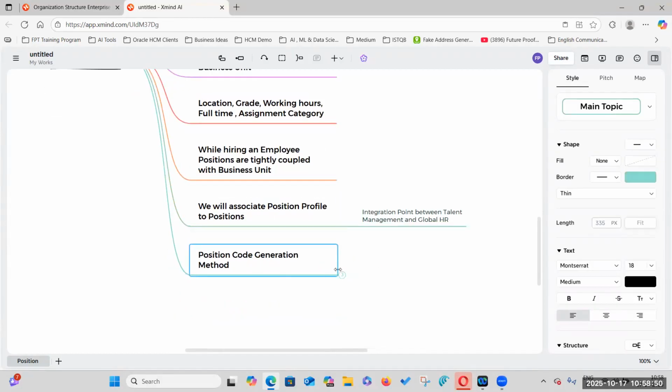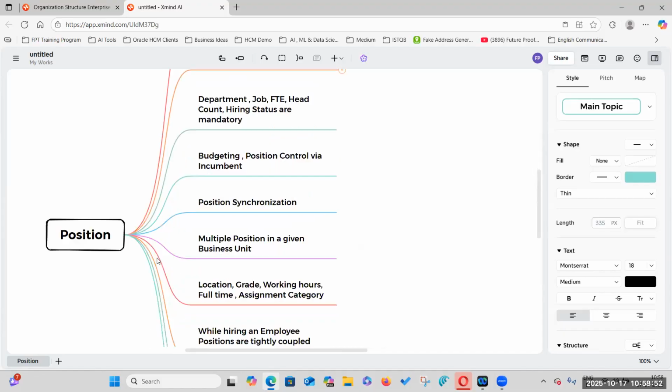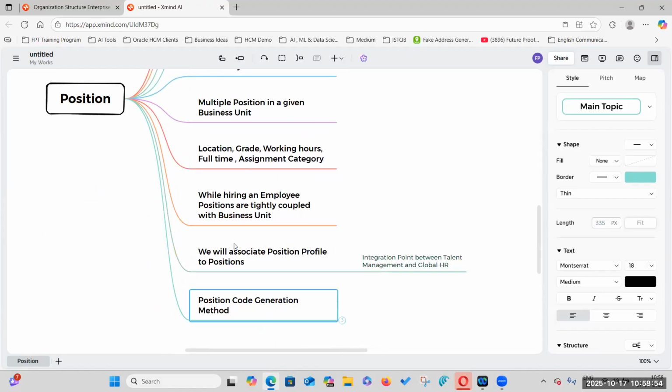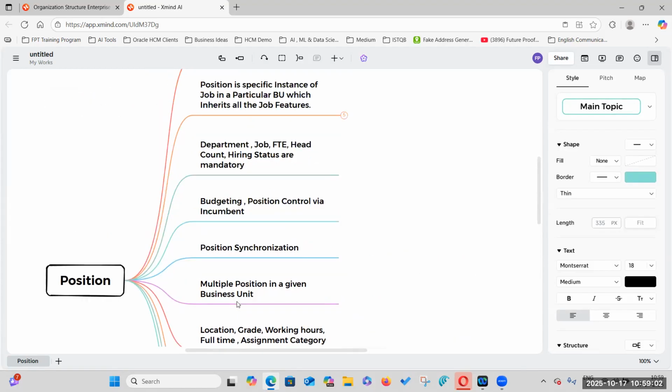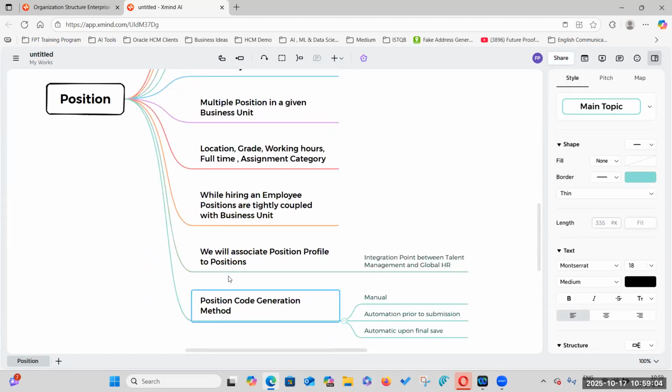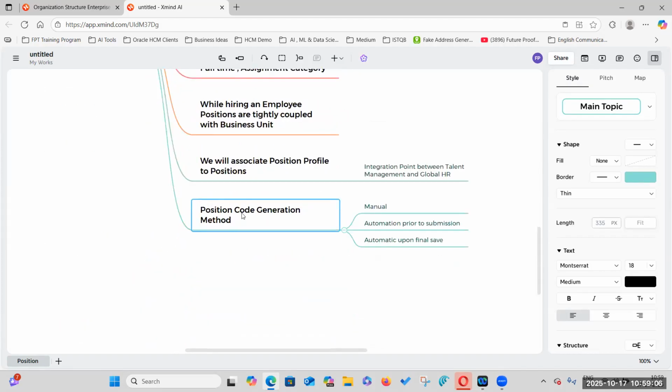Position code generation method: while you create a position, based upon the settings, the position code will get generated automatically. With that, we can search the position. What is the importance of position code? With the particular position code, you can search the positions.